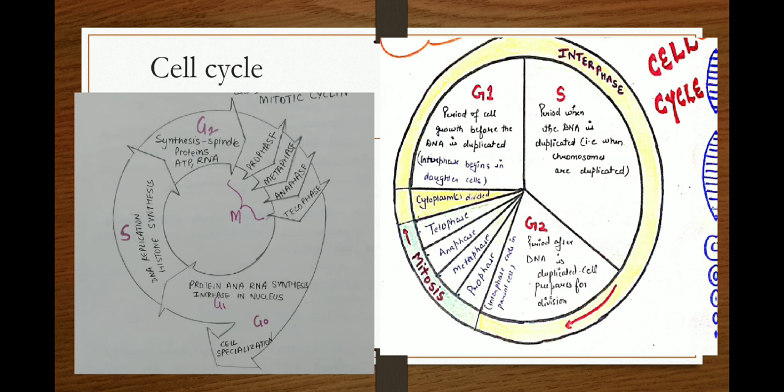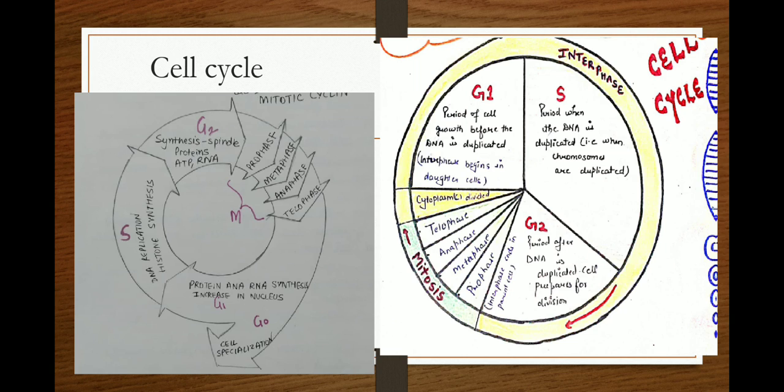Then the last phase of the I phase is G2 phase, called the second gap phase. In the G2 phase, cytoplasmic organelles get doubled, and proteins for the aster and spindle fibers are synthesized. So this was about the I phase. I phase is called the longest but active phase of the cell cycle.